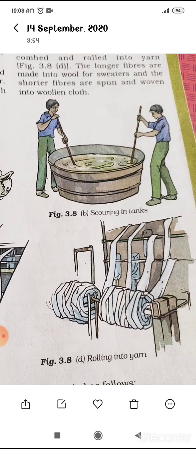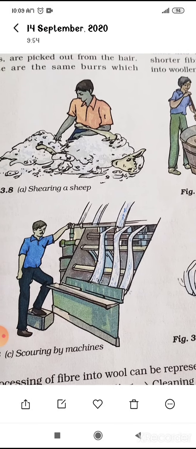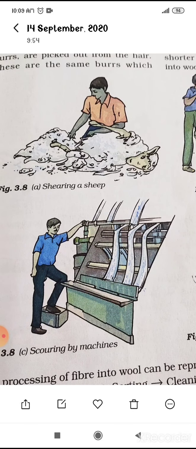What is the meaning of sorting? The hairy skin is sent to the factory where hair of different textures is separated or sorted, and this process is called sorting. After scoring, the wool is separated or sorted into various categories on the basis of its quality. ठीक है, इसकी क्वालिटी के अकॉर्डिंग इसको अलग अलग हम सेपरेट करते हैं. Only fleece of the long fine quality is sent to the factory for the further processes. जो अच्छी क्वालिटी के फाइबर्स होते हैं उनको ही फैक्ट्रीज में भेजा जाता है, ओके.